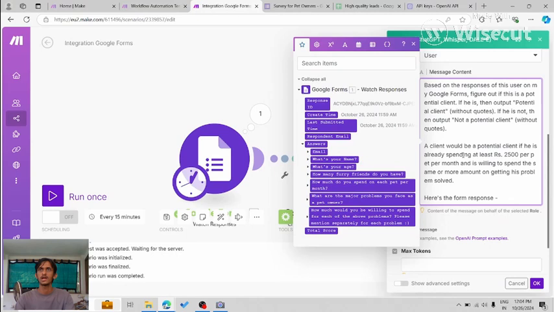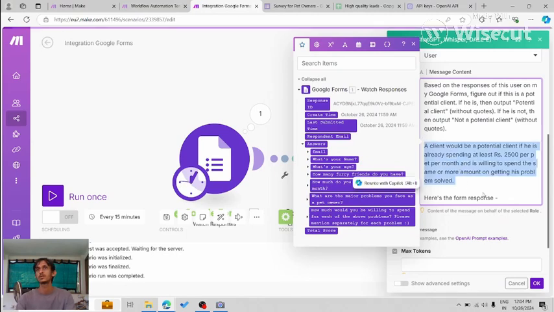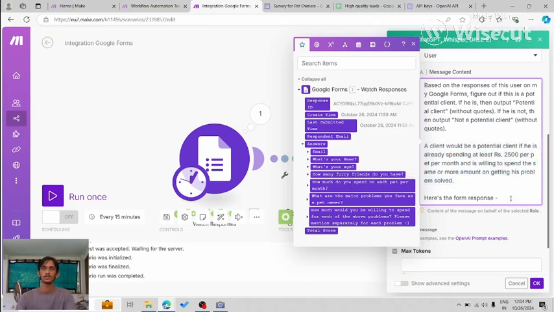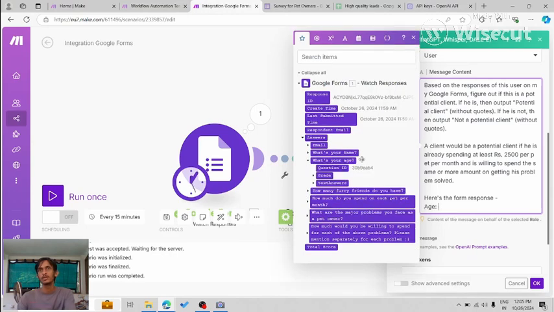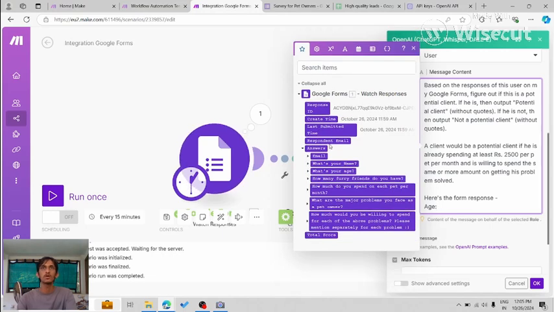And I'm just talking about the criteria of who would be a potential customer and who would not be. And then I'm giving the response that we received from the Google form. So here's the form response. It will have the age. I don't know if you need the age to determine if he is a potential client, potential customer or not, right? Okay, so now this is dynamic data that we received from the Google Forms.